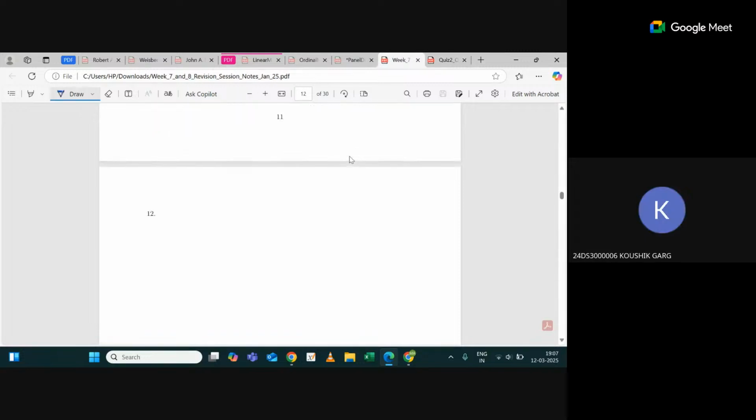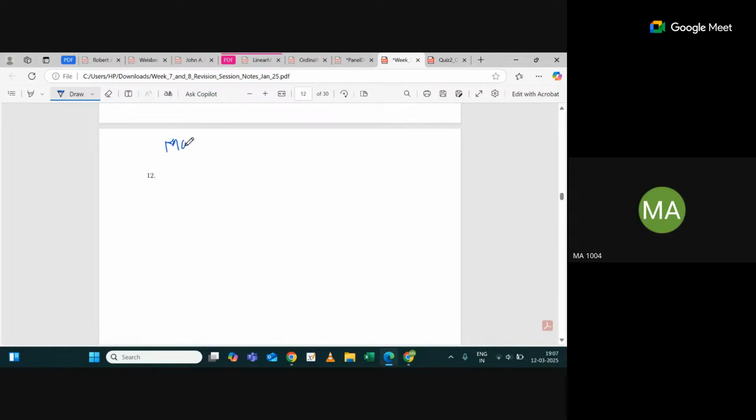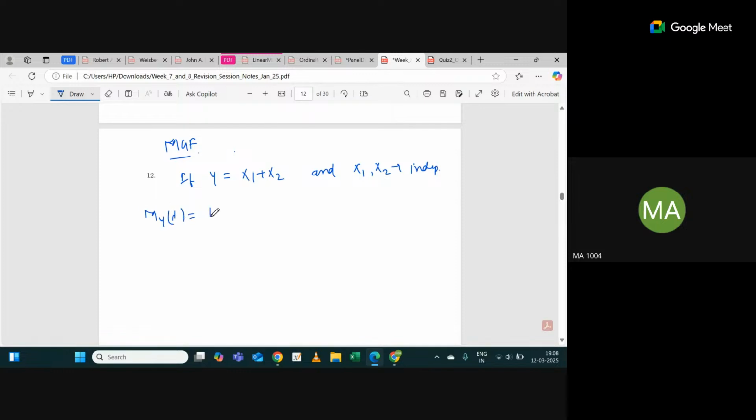Yes, sir. So we were discussing the case of MGF only, right? If y is defined as x1 plus x2, and x1 and x2 are independent, and I want to find the MGF of y, then it will be expectation of e raised power lambda y.